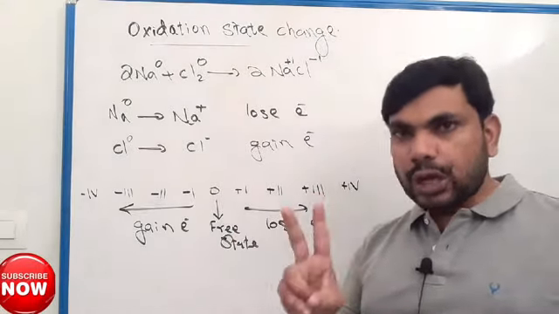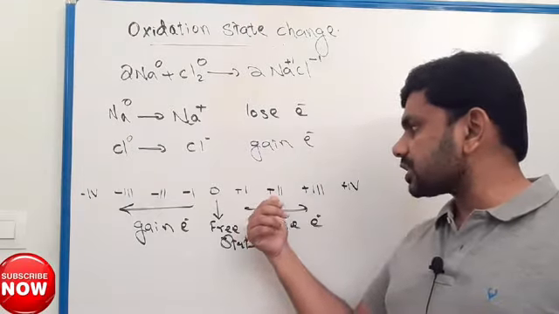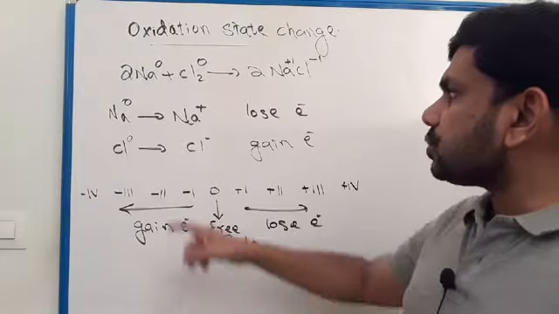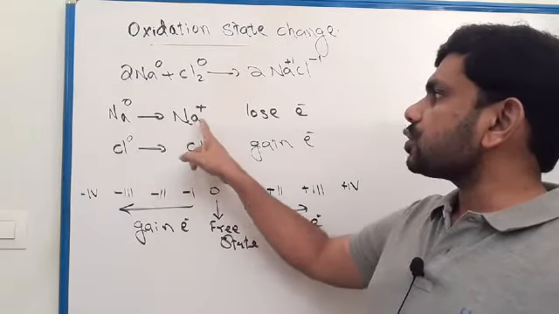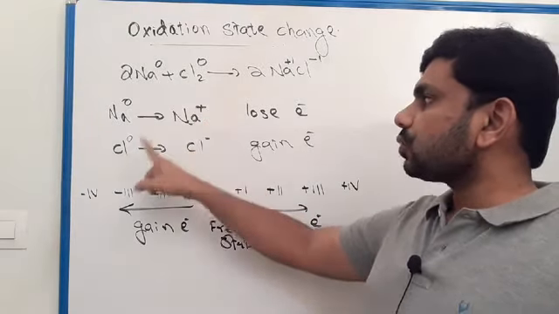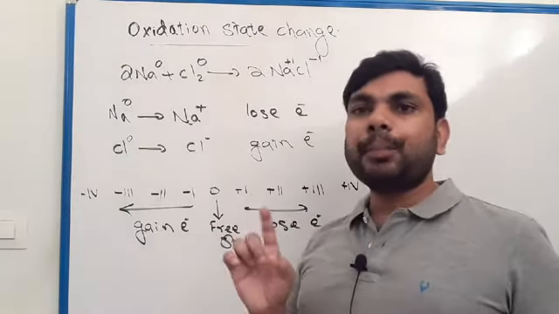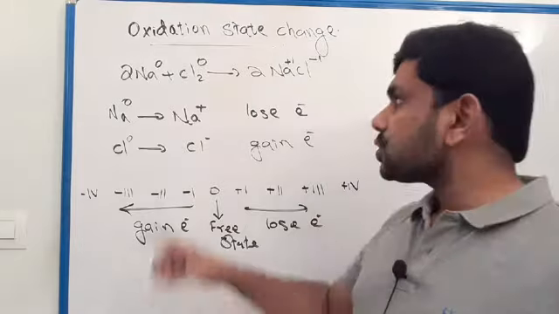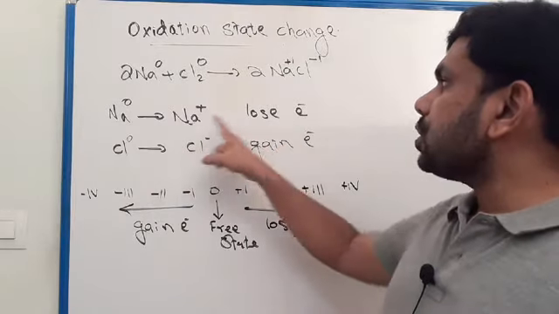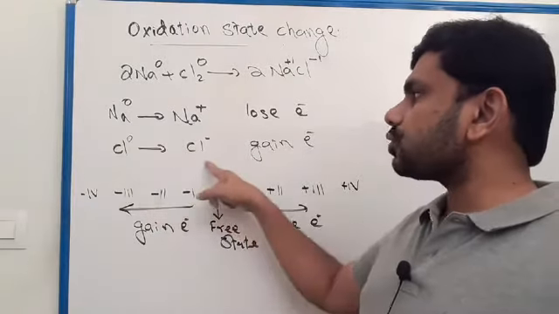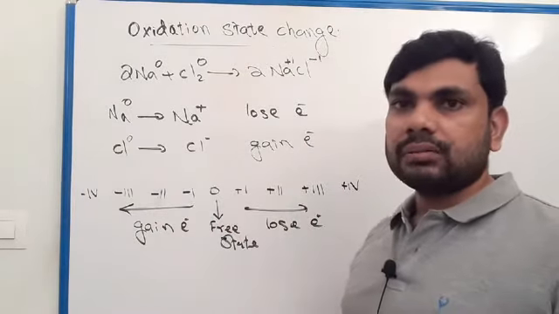After losing 2 electrons, +2 oxidation state, and so on. Clear? So look here, sodium loses 1 electron, so +1 oxidation state. Chlorine received 1 electron, that's why chlorine gets -1 oxidation state. Here losing electron means this reaction is oxidation. Here gaining electron, so this is reduction. Clear?